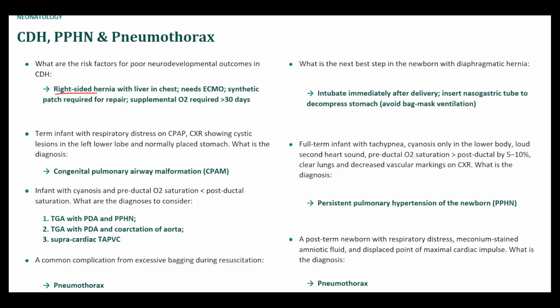Right-sided hernia, ECMO, and then you have to repair it, I guess. I forgot that one. And then supplemental oxygen. CPAM for the other one, and then the 3 diagnoses for reverse differential cyanosis: TGA with PDA and either PPHN or coarctation, or supracardiac TAPV-R or TAPV-C. TAPV-C is just total anomalous pulmonary venous connection, which is basically the same thing as TAPV-R. Excessive bagging, if you have a bag valve mask, that can cause pneumothorax. If they have a diaphragmatic hernia, you want to intubate and then decompress. Tachypnea, cyanosis in the lower body, and so on. This was PPHN, and then meconium with the displaced impulse was pneumothorax.